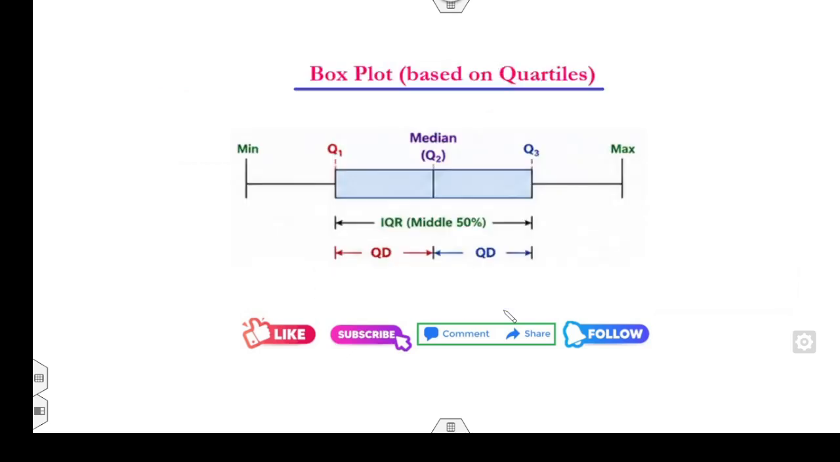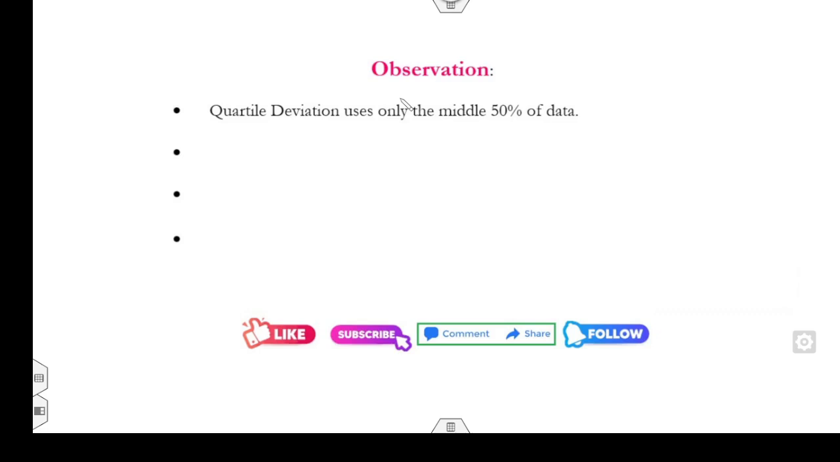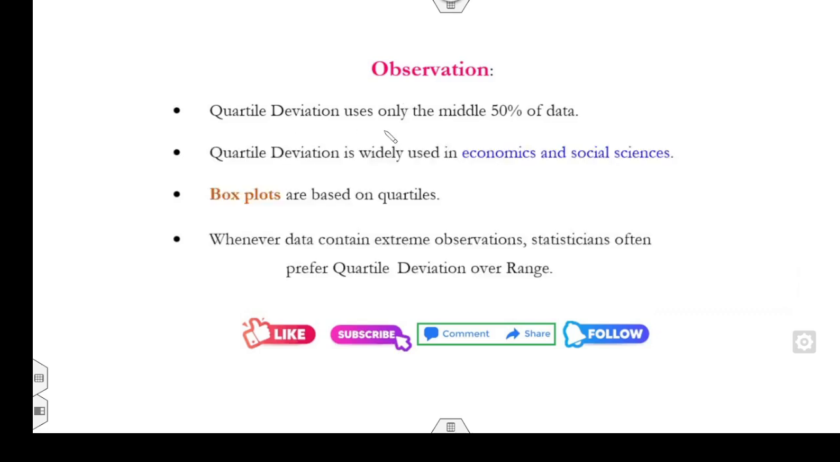Box plots are also based on the quartiles. We already know that the center number is my median, Q1 and Q3 are my quartiles, and whenever you are doing the box plot analysis, they are also based on the quartiles. As I mentioned, quartile deviation uses 50% of the information, and it is widely used in economics, box plots, and in the observation of extreme value information.